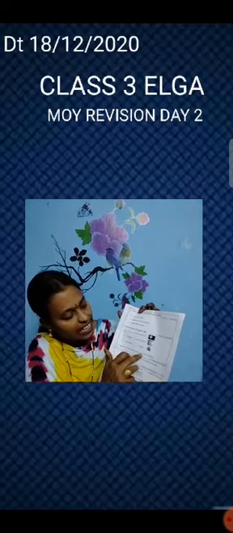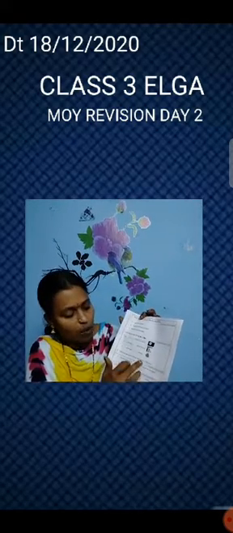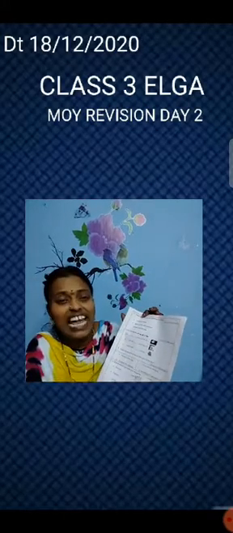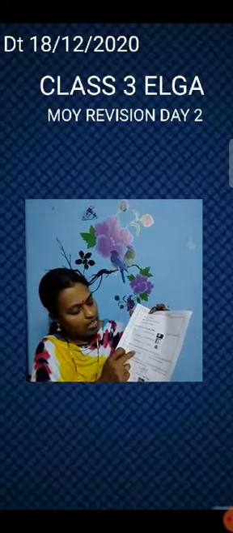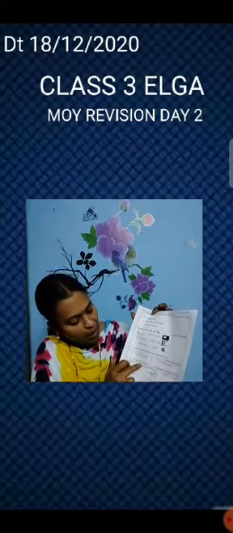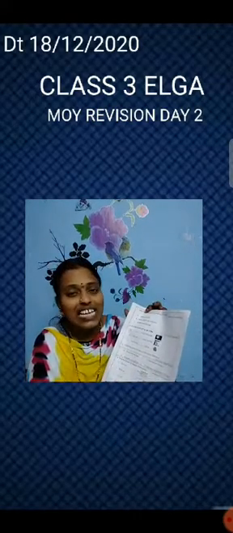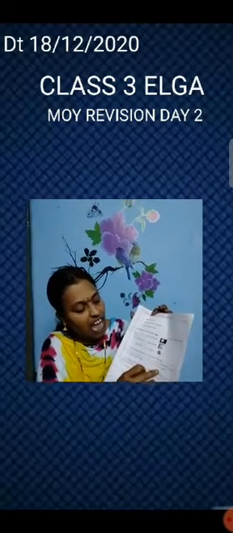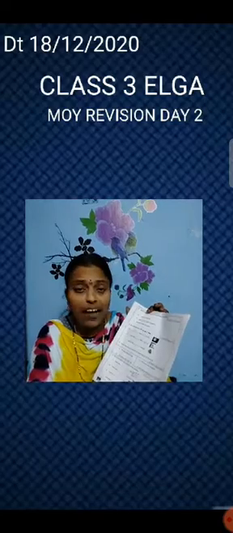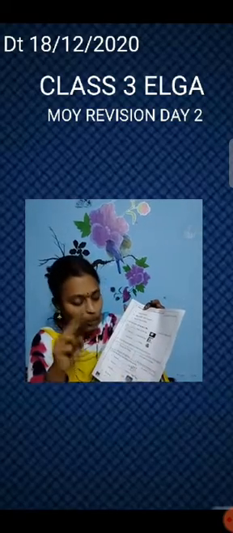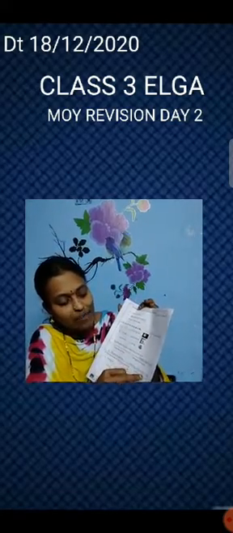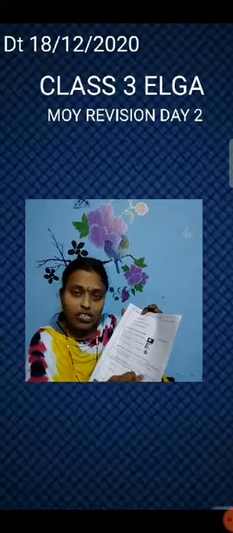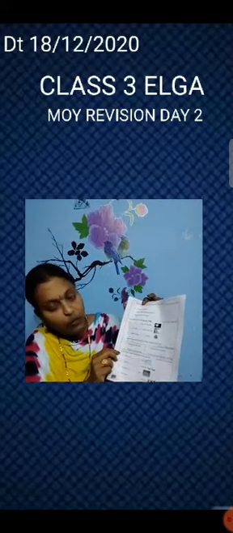Then we move to question number 9. Circle the words that tell us how many in the noun. See. The dog has 4 legs. How many legs? 4. So circle 4. The spider has 8 legs. How many legs does a spider have? 8. So circle 8. Rahul ate 2 mangoes. How many mangoes? 2. So circle 2. Ram has 7 bananas in his bag. How many bananas? 7. So circle 7. Then we move to the next question.